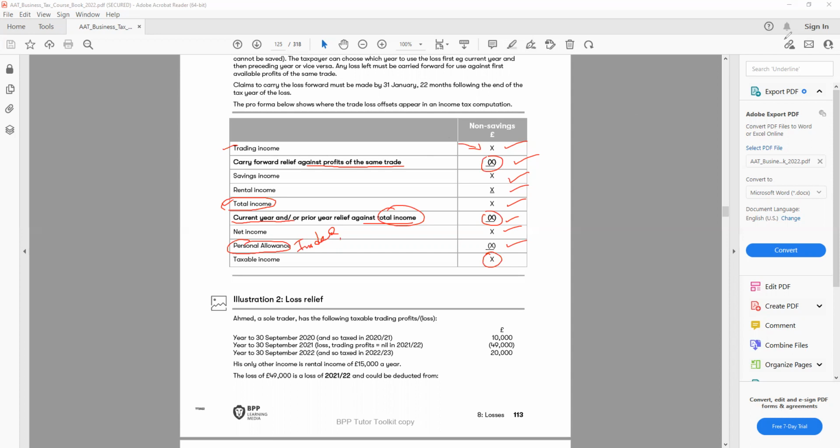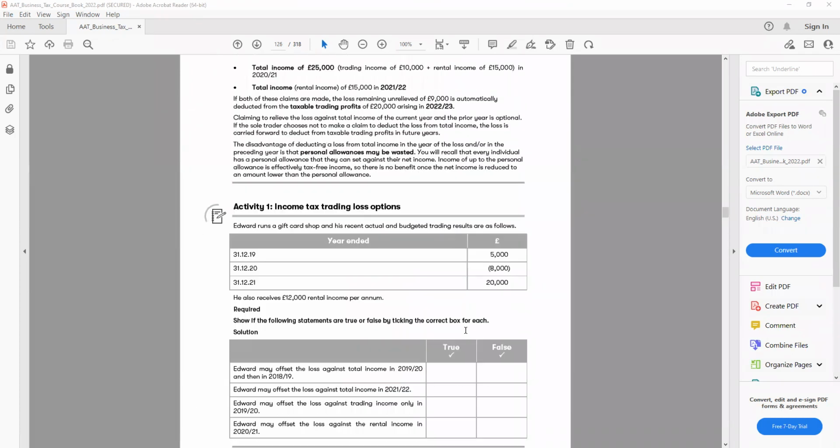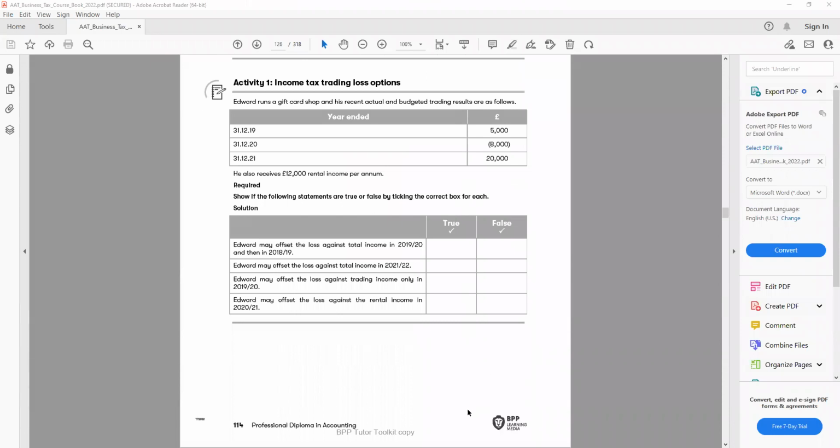All right, let's move on. There are a few examples we have here. You can read that. We will start the activity. Let's try activity 1. Income tax, trading loss options. Edward runs a gift card shop, and his recent actual and budgeted trading results are as follows.